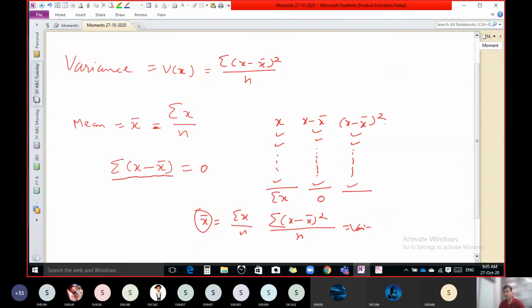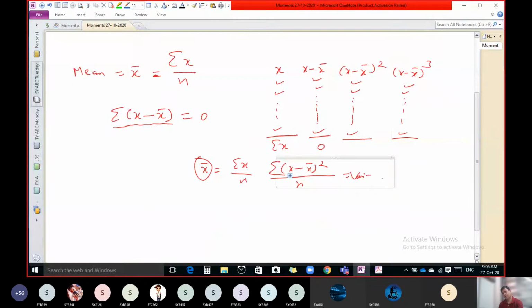Now if there is a question, instead of square, if we take cube and if we add all these values, any of you know the answer of that? Yes? 0, sir. 0.